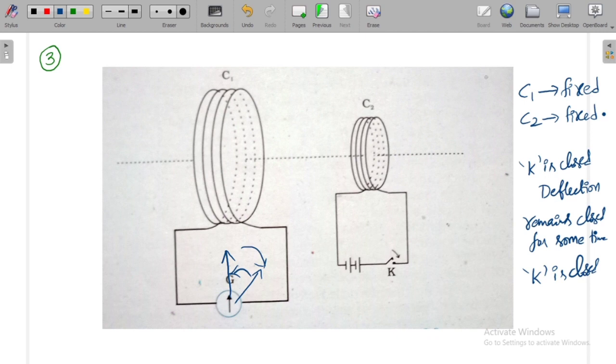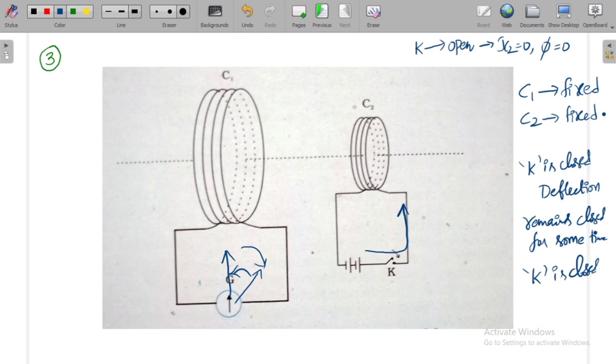When the switch K is closed, there will be a flow of current through the coil. Suddenly the current through the coil increases. Before the switch closes, when the switch is in open position, the current through the coil C2 is 0, so the flux produced by the coil C2 is also 0, right?